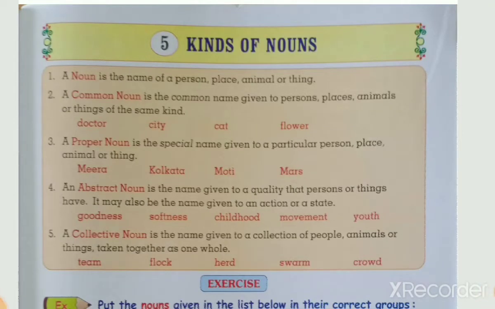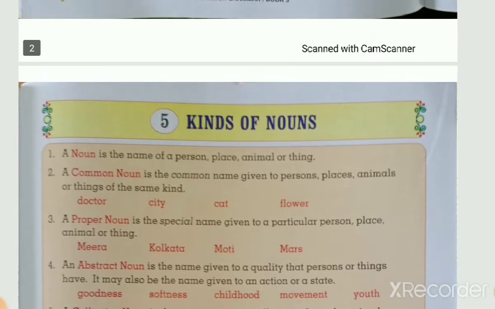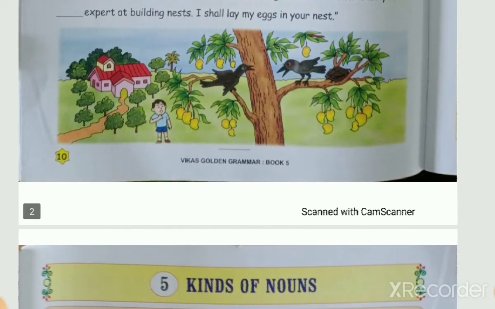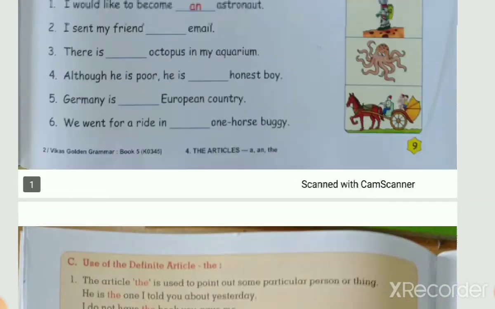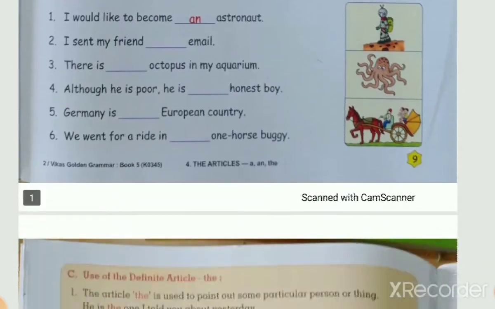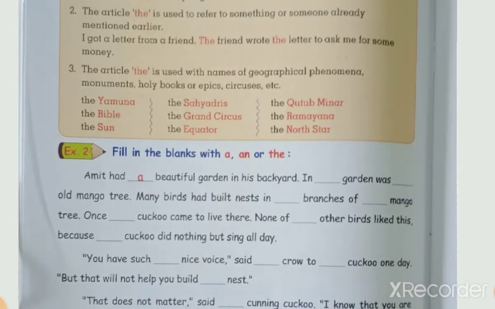I am Lakshmi Miss and today I am going to teach you the grammar subject for class 5th. Students, do you remember what we saw in the last lecture? We learned about the articles, and subject and predicate. Before that we learned other topics as well.